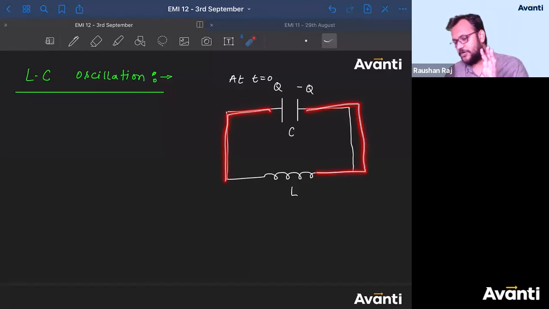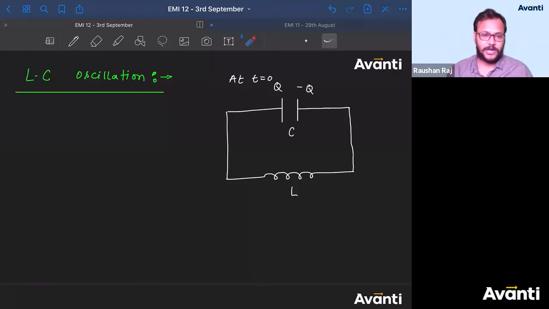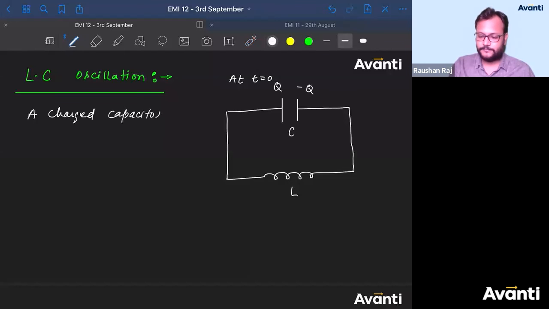Just tell me what do you think will happen? क्या होगा आगे, तो मैं mathematically बताऊंगा आपको. Tell me what will happen inside the circuit. Initially the capacitor was charged. तो क्या हो गया? A charged capacitor has been connected across an inductor at t equal to 0.